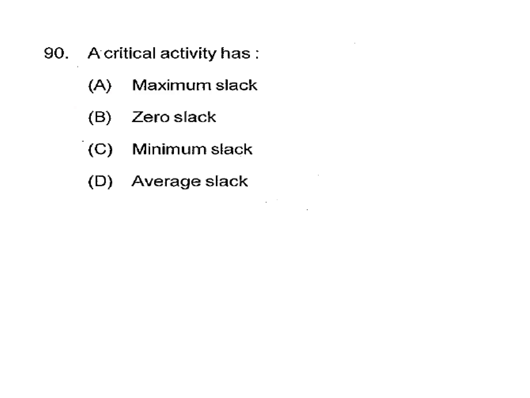A critical activity has zero slack. This is very important. Critical activity, zero slack, is asked so many times in IAS, public sector examinations, SSC JE, RRB. So critical activity has zero slack.